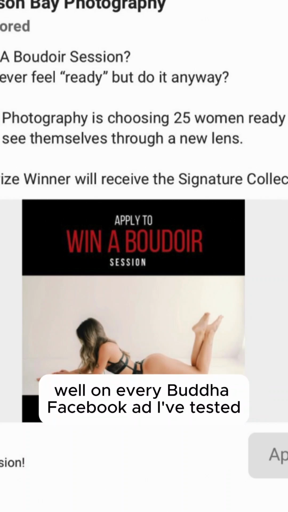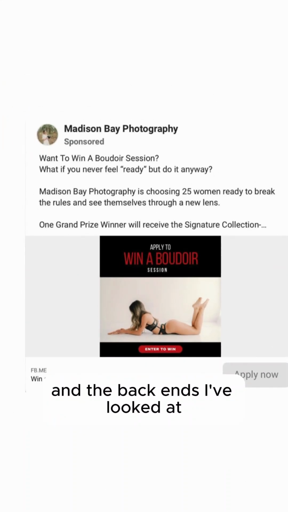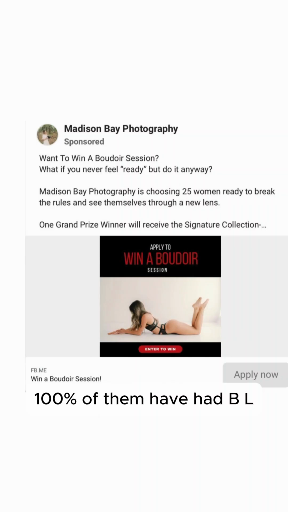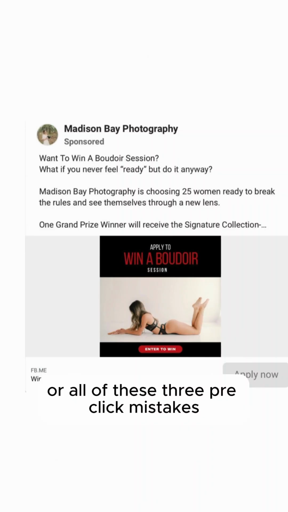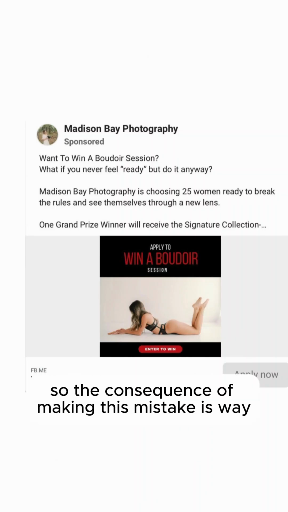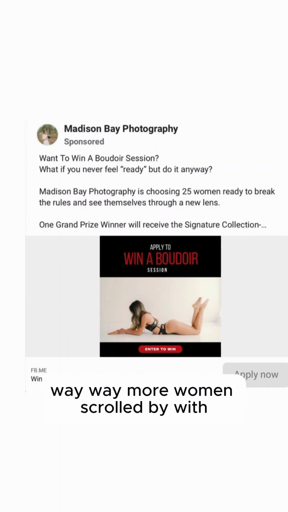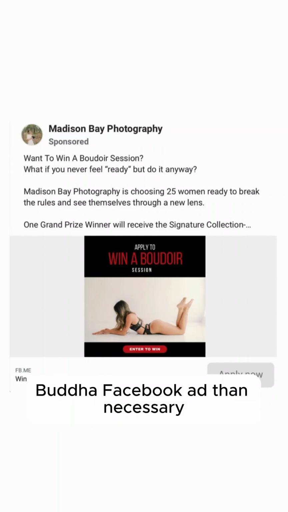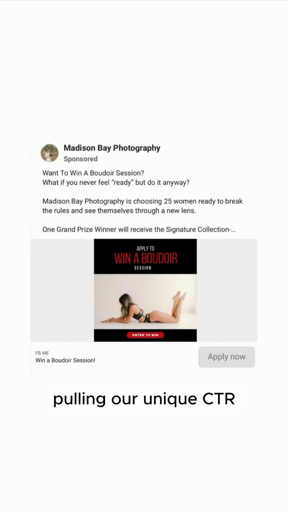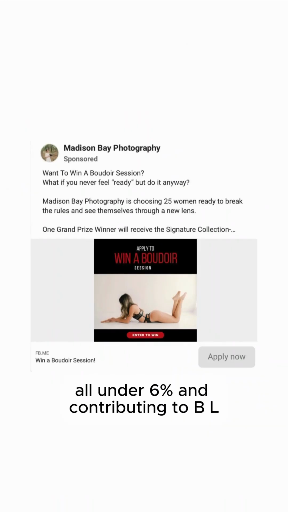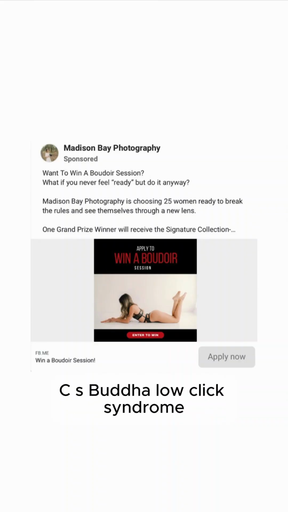Well, in every Boudoir Facebook ad I've tested and the backends I've looked at, 100% of them have had BLCS, Boudoir low click syndrome, because they're making some or all of these three pre-click mistakes. So the consequence of making this mistake is way, way, way more women scrolling by our Boudoir Facebook ads than necessary, pulling our unique CTRL under 6% and contributing to BLCS, Boudoir low click syndrome.